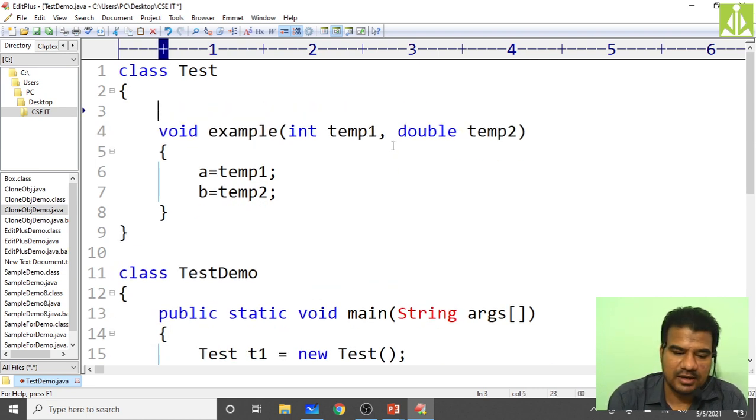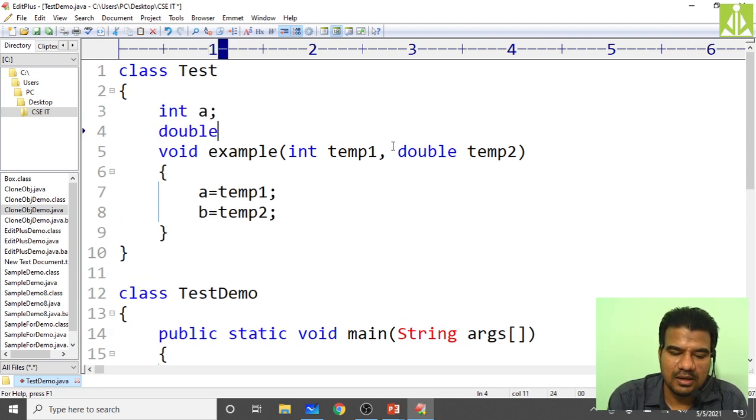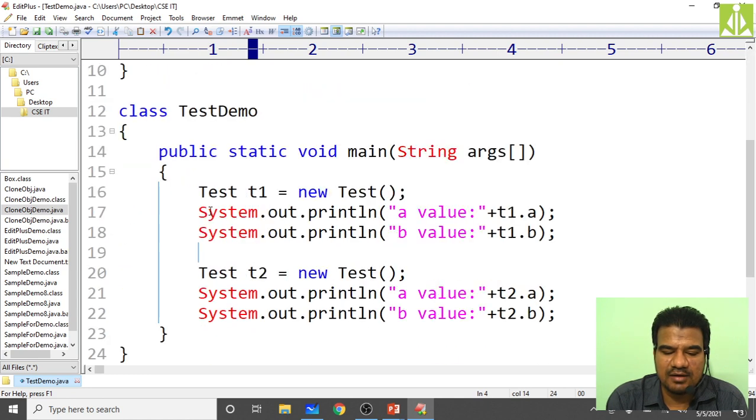But you need to declare, right? So int A, double B. Okay, so now these are my class members. This is my method, and inside my method I am initializing A and B values. Before printing their values, the constructor will make them initialize to zeros, but we have not initialized A and B values.